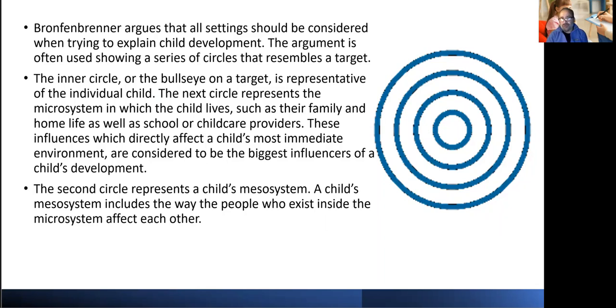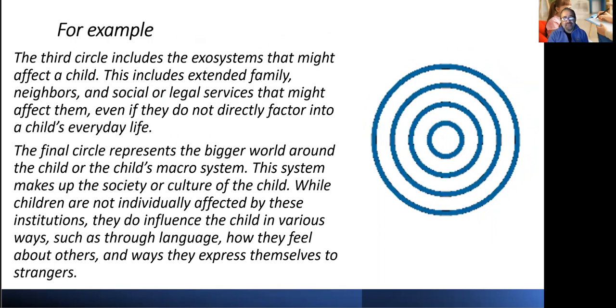So I think it's important that people understand, based on his theory, that when we have a child present in a situation, and as we're dealing with the child, we also need to make sure that how we deal with one another is also affecting the child, that is the inner circle that sits in the bullseye. So that's what he is saying.